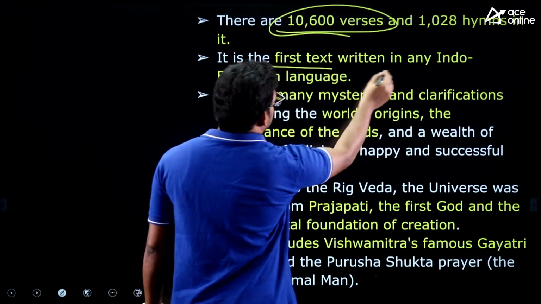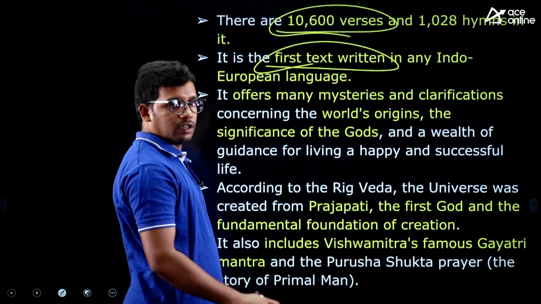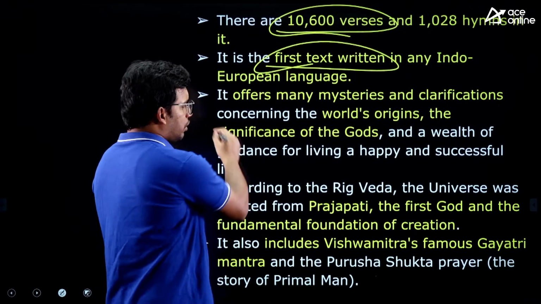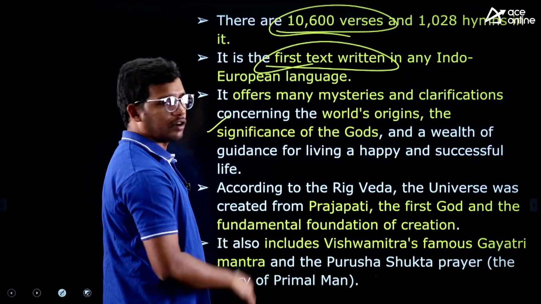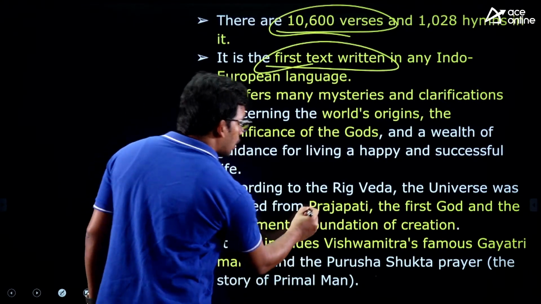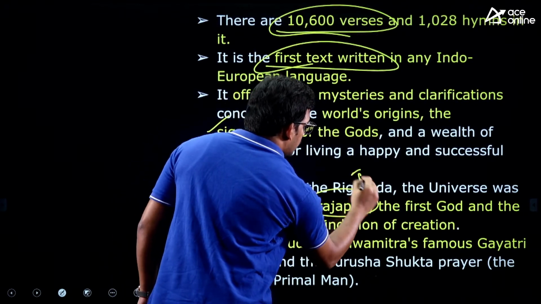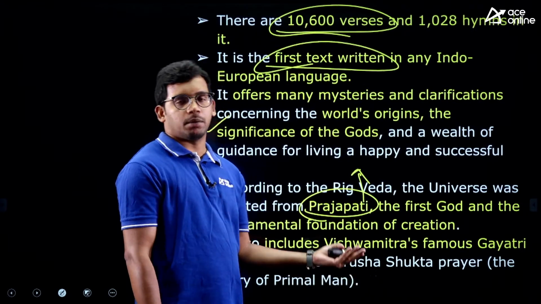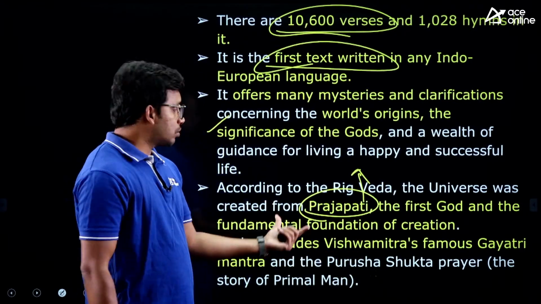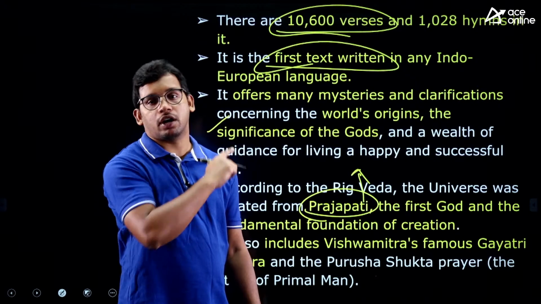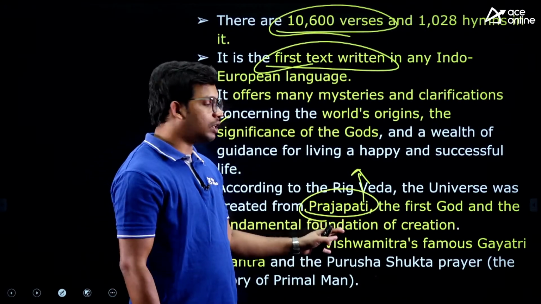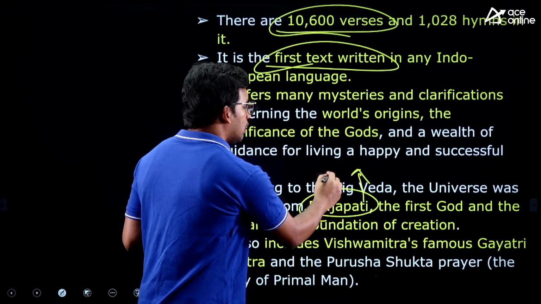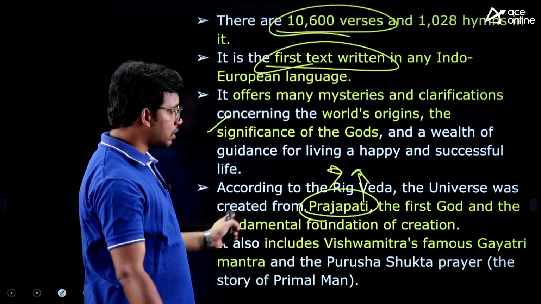This was the first text written in an Indo-European language, as I already discussed, right? So it offers an account of the origin of God, life and all. It also talks about the god Prajapati. This may also be asked in the exam because this is Rigveda, right? From the exam point of view also it is important. So Prajapati was the first god that was ever known. Rigveda told that our first god is Prajapati. So they may ask you the name also, right? So that is also important.